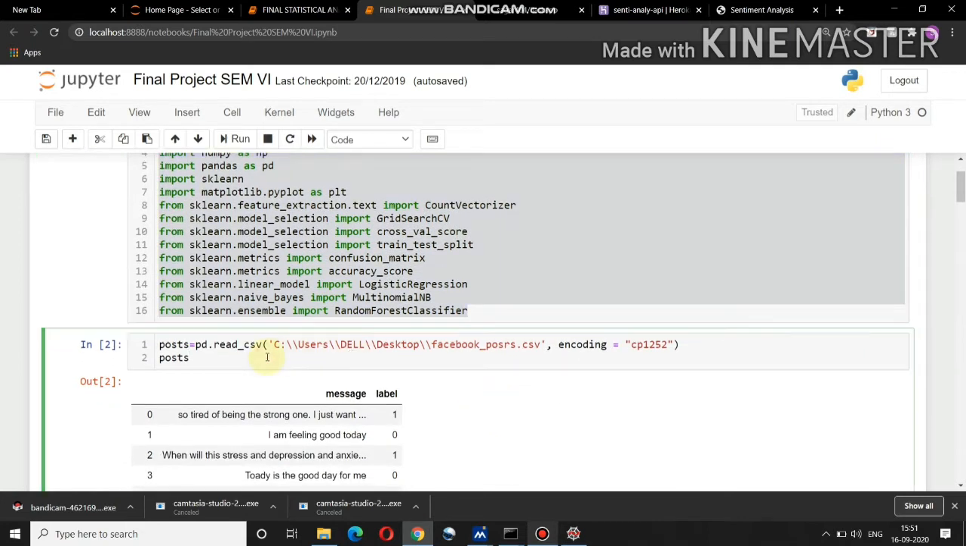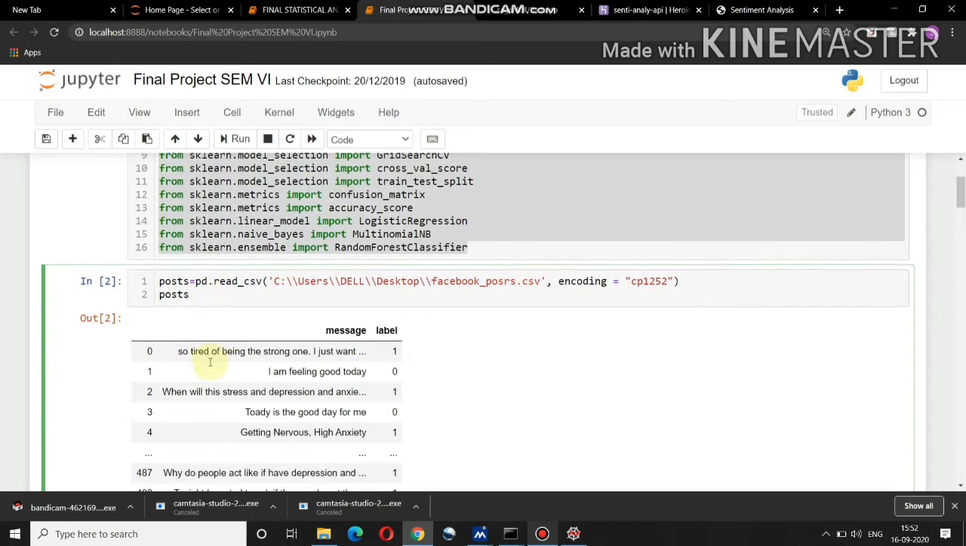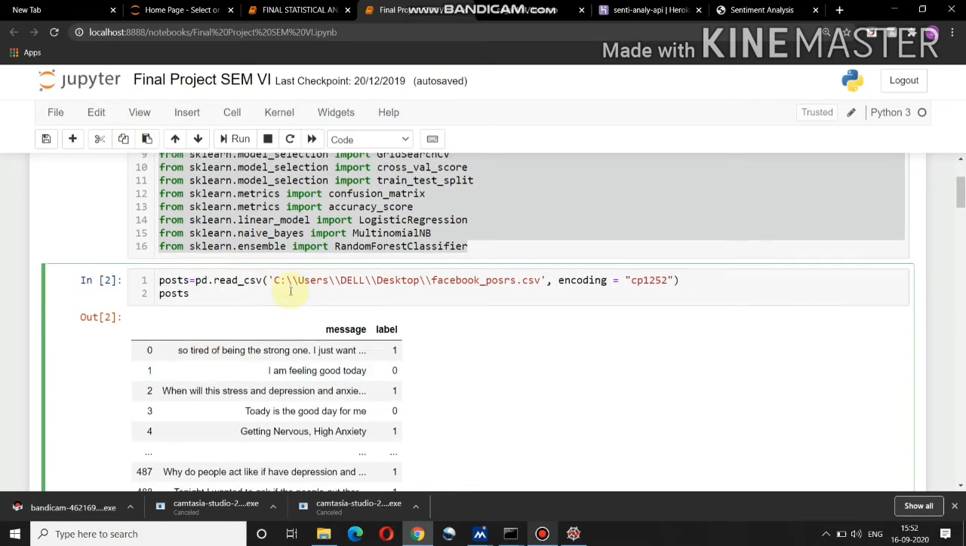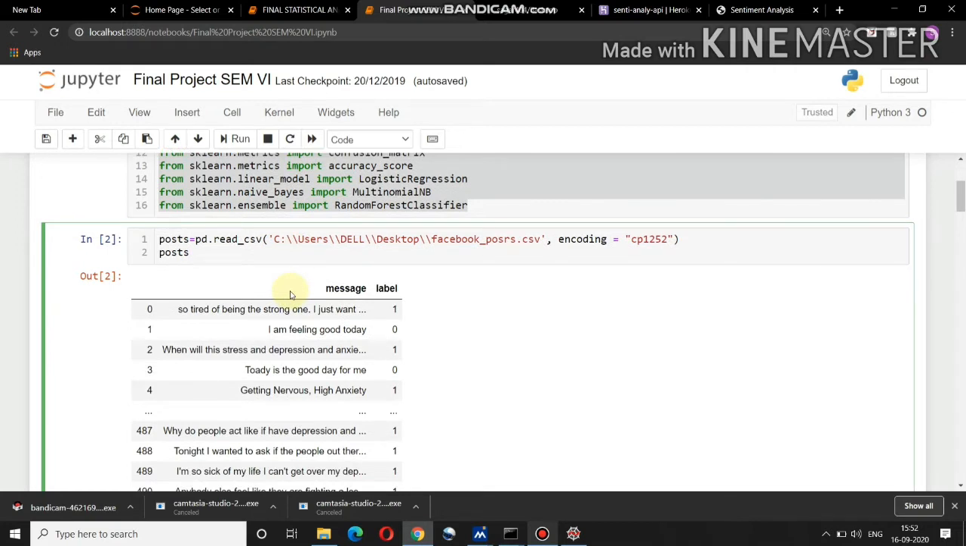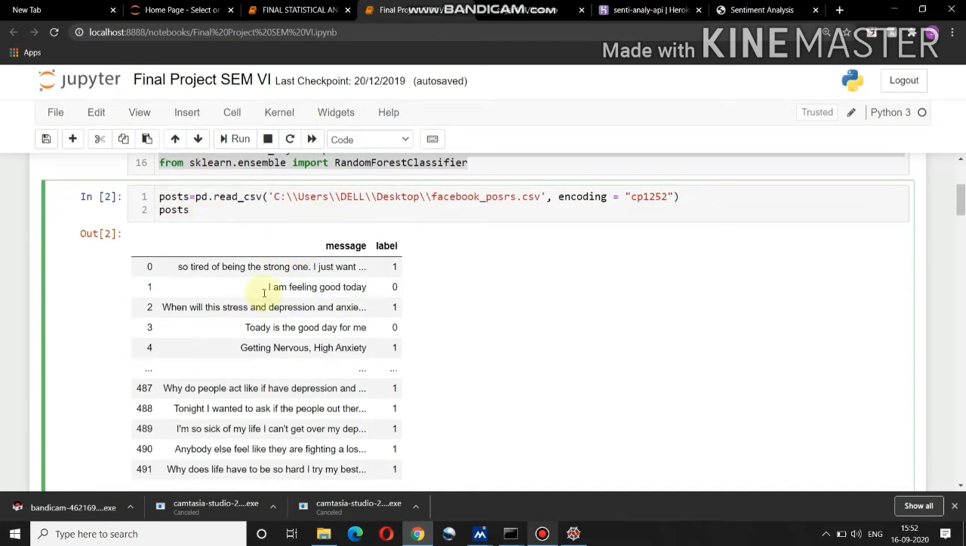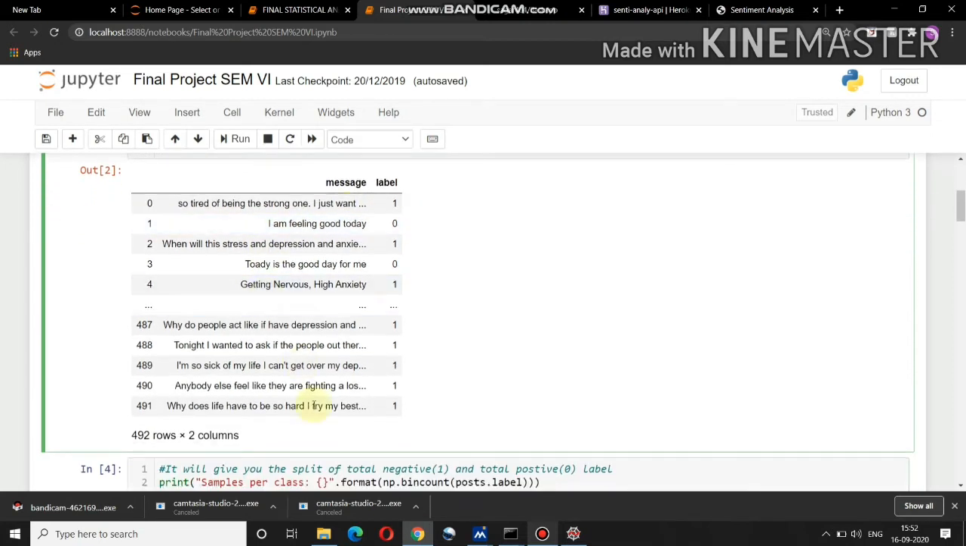The second part is reading the data. I've imported the data using pd.read_csv, since the data was in the form of CSV. Now I have imported my data in Jupyter Notebook using this pd.read_csv. So this is the data.